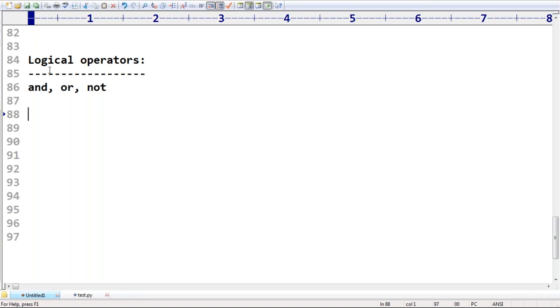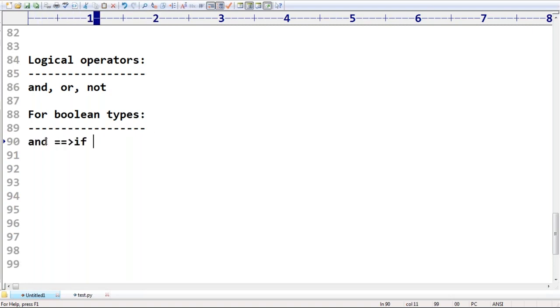If you apply them for Boolean, what is the behavior? For non-Boolean, what is the behavior? You should be aware. It's very simple. For Boolean types, when does the AND operator return true?